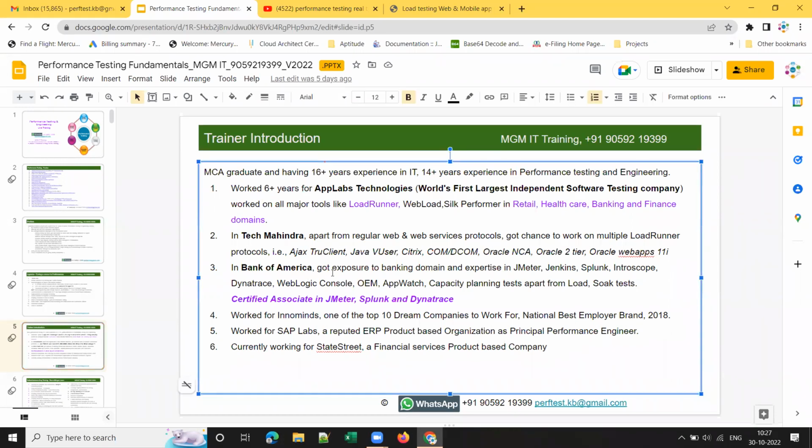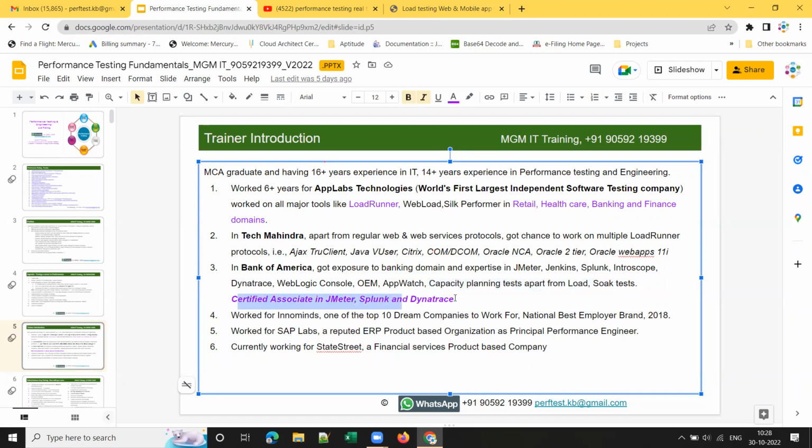And in Bank of America, I would like to mention Bank of America, right? I worked for Bank of America for 2.5 to 3 years, and I learned there as much as I learned in the first 10 years. Being a product-based company, I got the chance and expertise in JMeter, Jenkins, Splunk, Introscope, Dynatrace, WebLogic Console, Oracle Enterprise Manager, AppWatch, capacity planning, apart from the regular load and soak tests, right?